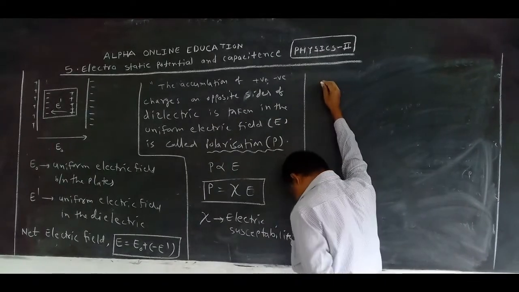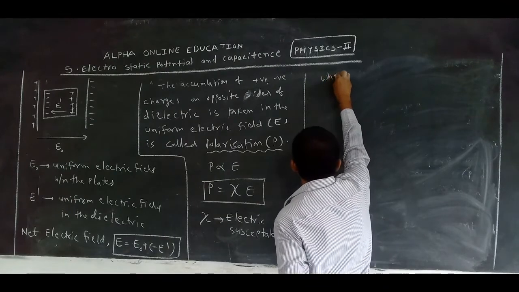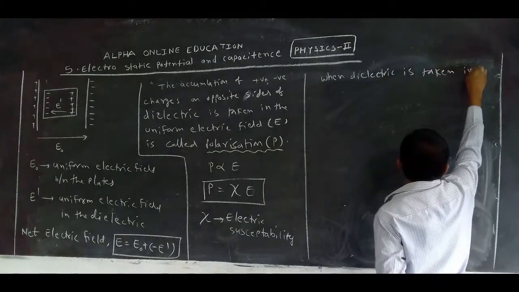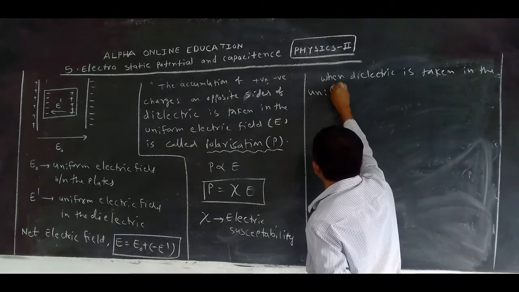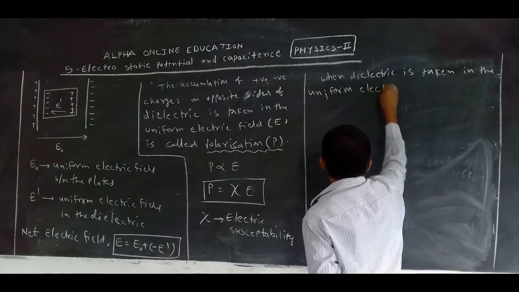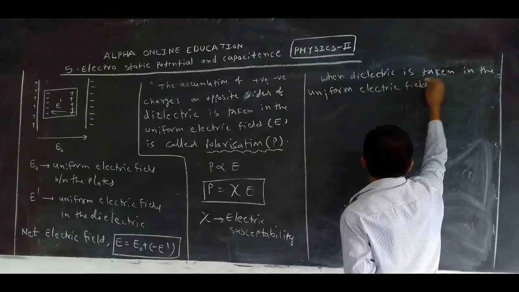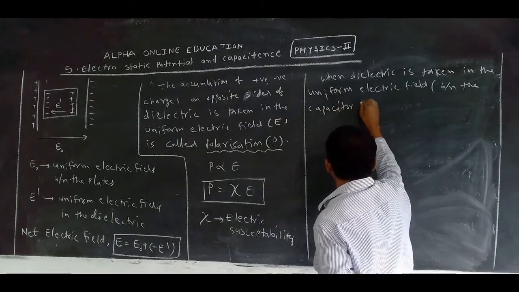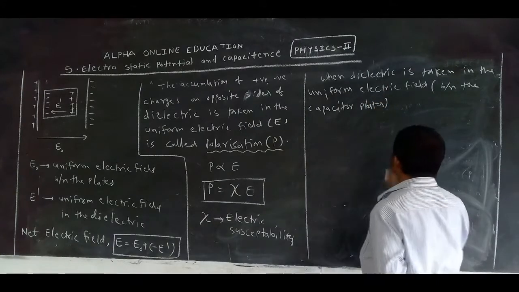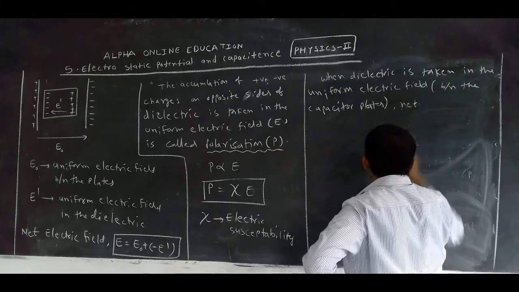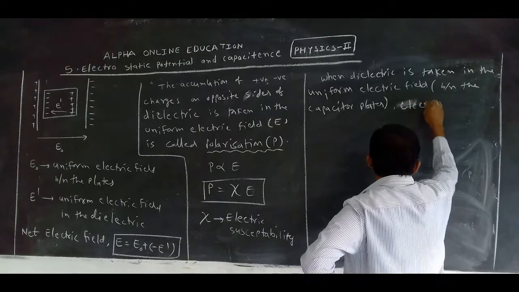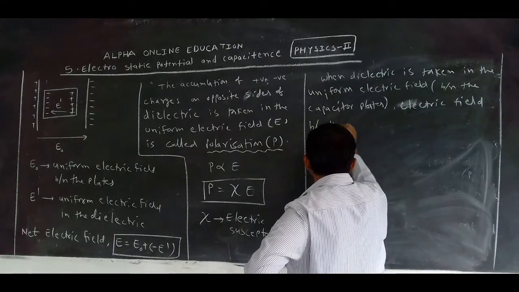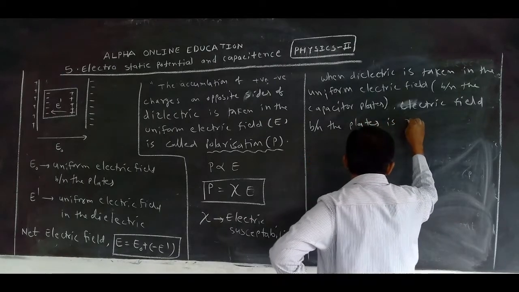Next, when a dielectric is taken in a uniform electric field between the capacitor plates, the net electric field between the plates is reduced.